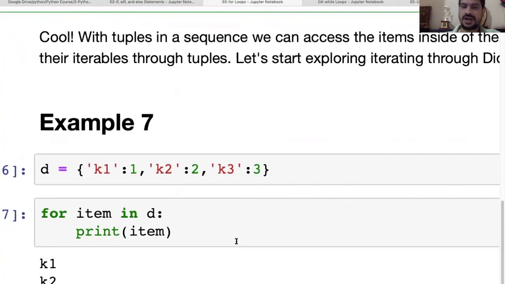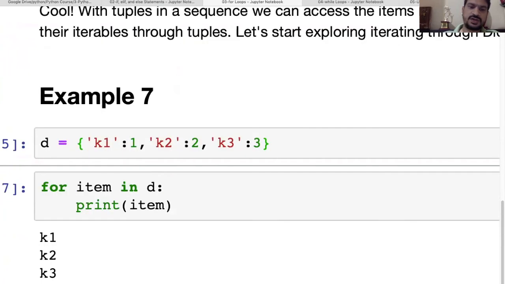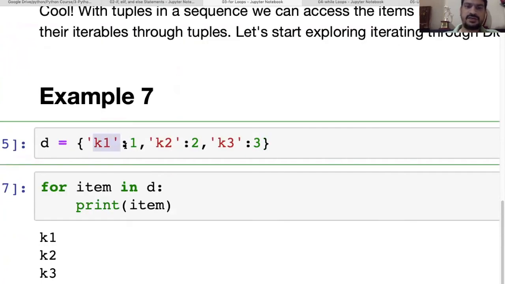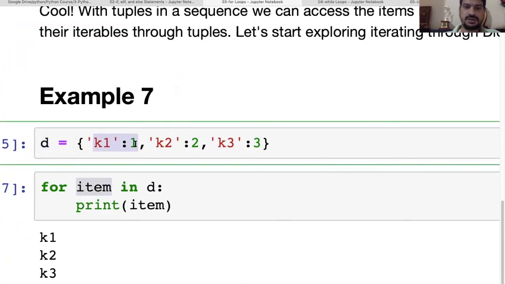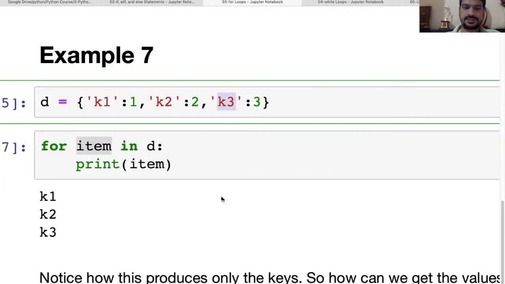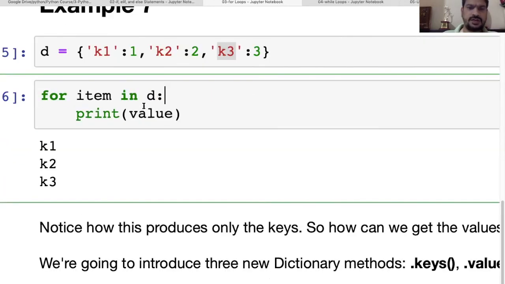Let's go to the dictionary and let's see how this dictionary is going to work. So this is your dictionary, right? We have key value pairs. So we have K1, K2, K3. We are giving this particular object to the loop. Item is a variable again. So item will iterate one by one. So it will go to this, then this, and then this, right? So item is pointing to the key. See, it is going to point to the key, then again the key, then again the key. So K1, K2, K3, it will give you the key values, okay?